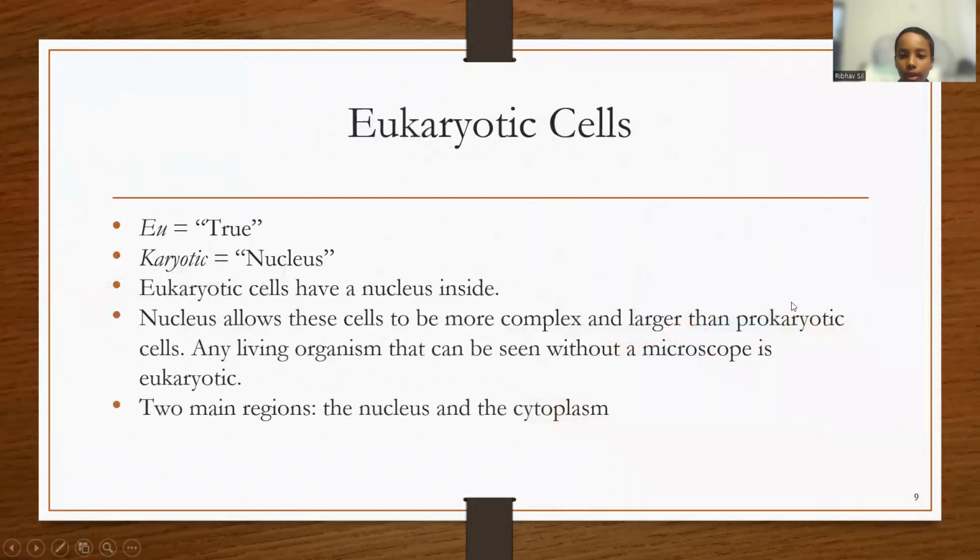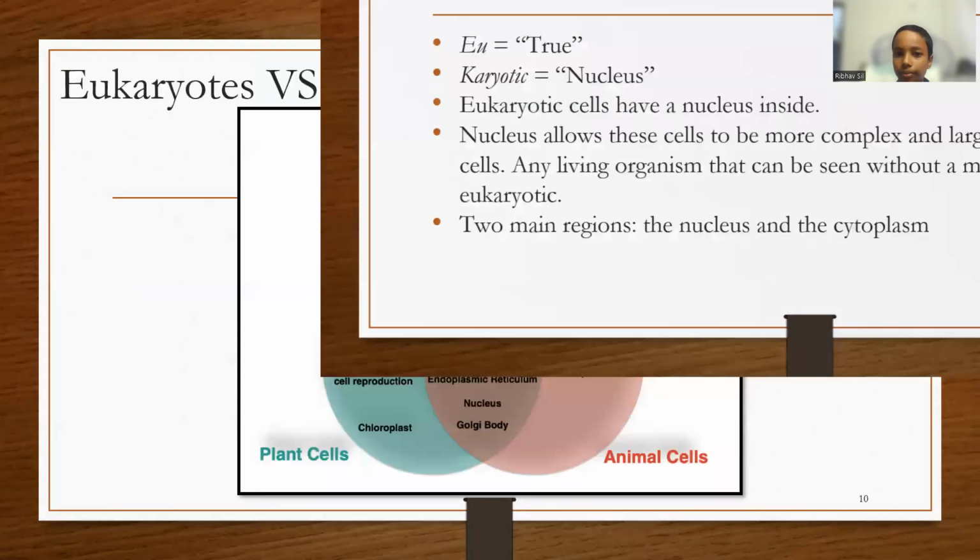Now moving on to eukaryotic cells. Eu means true and karyotic means nucleus. So eukaryotic cells have a nucleus inside them. Nucleuses allow these cells to be more complex and also are larger than prokaryotic cells. Any living organism that can be seen without a microscope is definitely eukaryotic. There are two main regions of eukaryotic cells: nucleuses and cytoplasm.